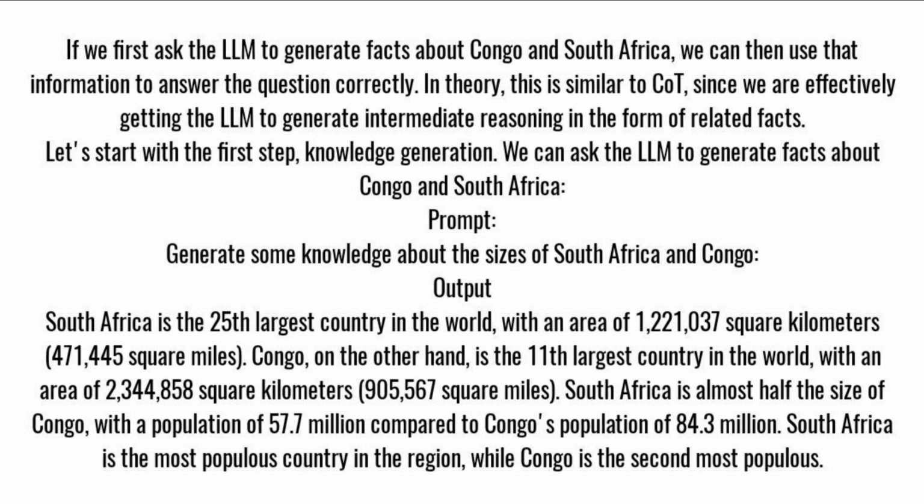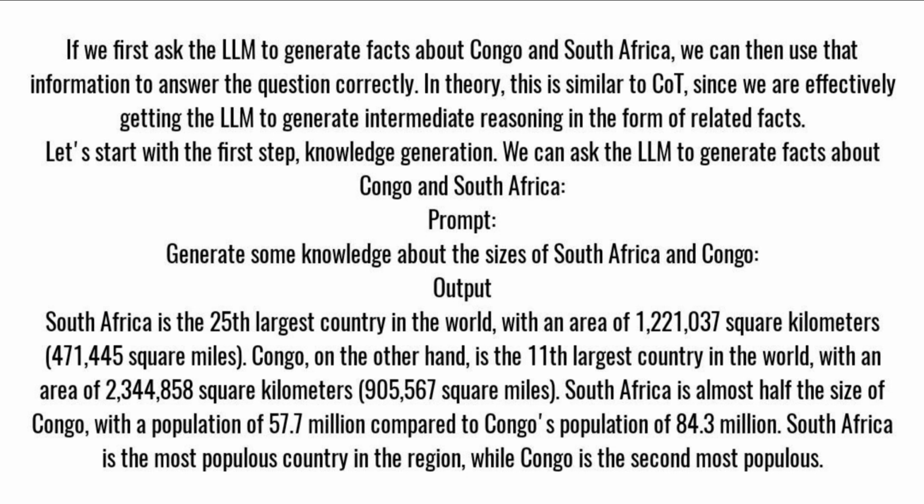If we first ask the LLM to generate facts about Congo and South Africa, we can then use that information to answer the question correctly. In theory, this is similar to COT, since we are effectively getting the LLM to generate intermediate reasoning in the form of related facts. Let's start with the first step, knowledge generation. We can ask the LLM to generate facts about Congo and South Africa.